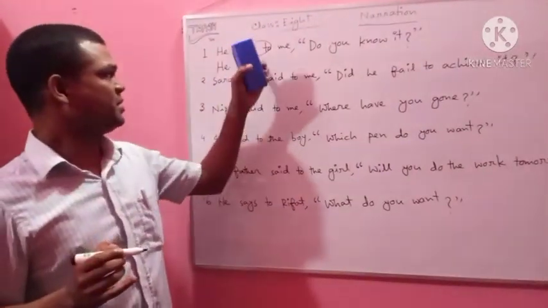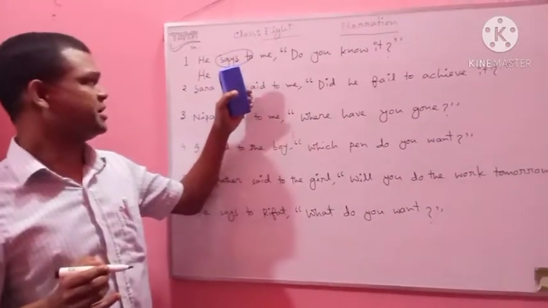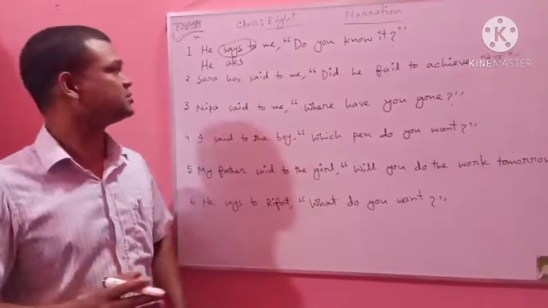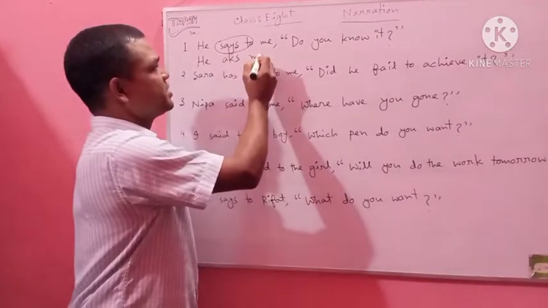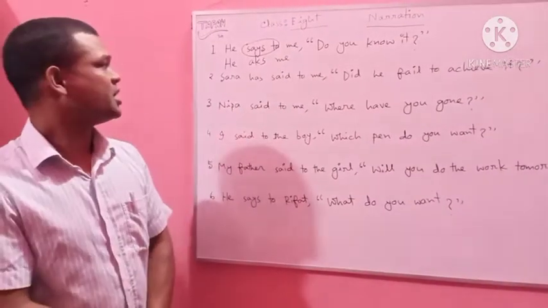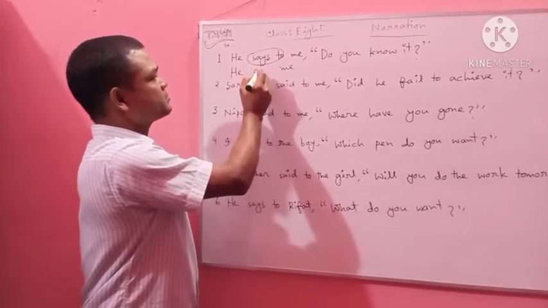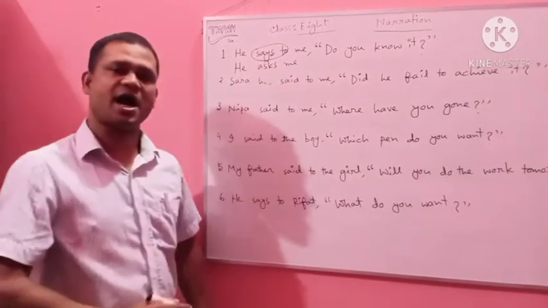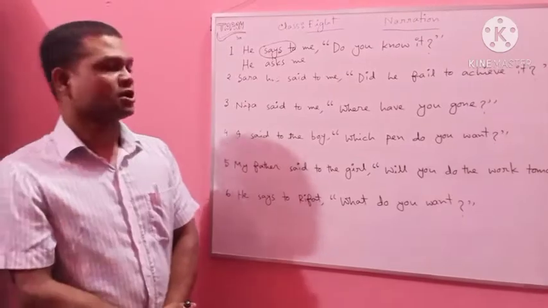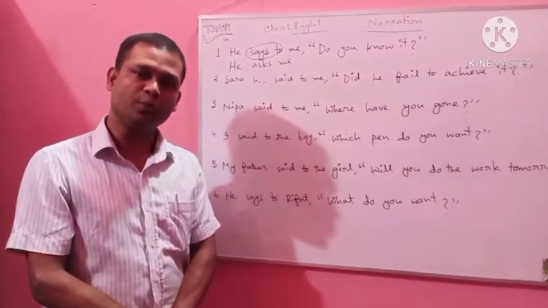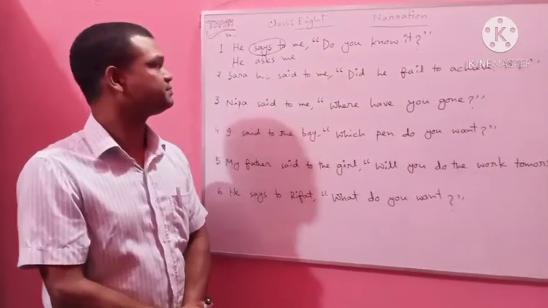As the reporting verb is says, it will be asks. He says to me becomes he asks me. After ask, no preposition is used.